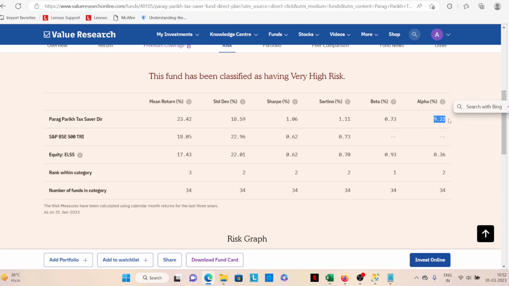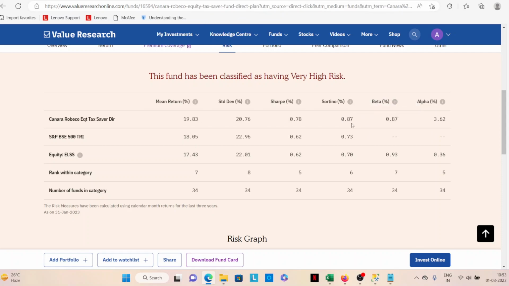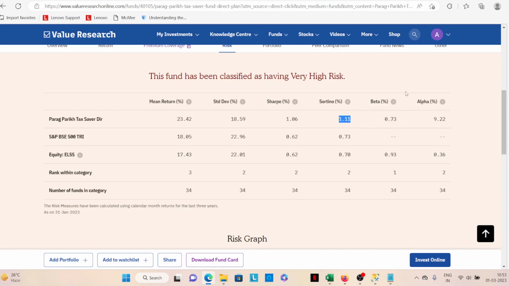Alpha is something that, at a high level, tells you that you get more return than the benchmark. It's based on the risk you are taking, how much are you making: 1.06 here, and it was less than 1 for Canara Robeco. So if you just compare these two funds, Parag Parikh looks to be the better bet.